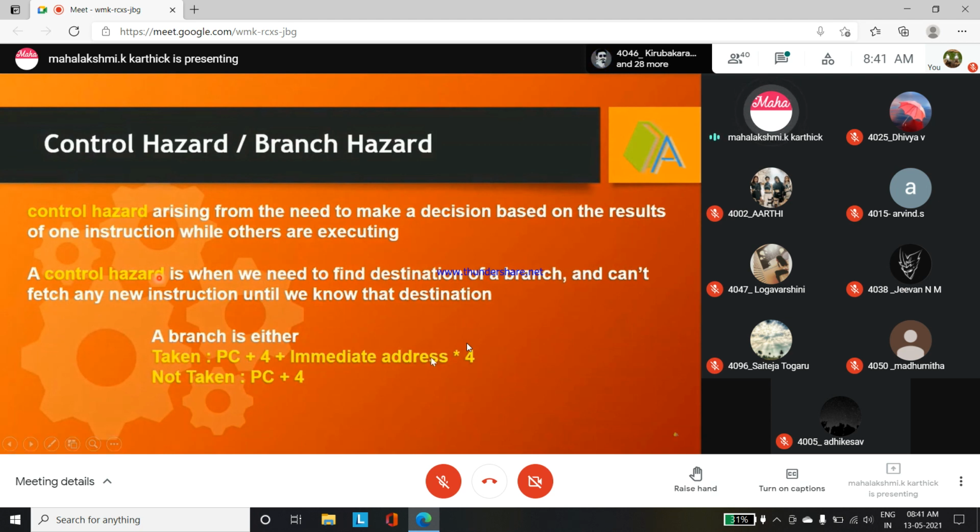So this is the equation you have to calculate if we have decided that the branch has been taken. So what do you have to do? Once the branch equation satisfies the condition, we say it is a branch taken instruction. So what we will do? PC plus 4 plus immediate address into 4. If not taken, we are only going to increment to the next instruction. We are not going to focus on the immediate address. Only when the condition is true do we have to do this process. If the condition is false, we just increment to the next instruction and it moves on.